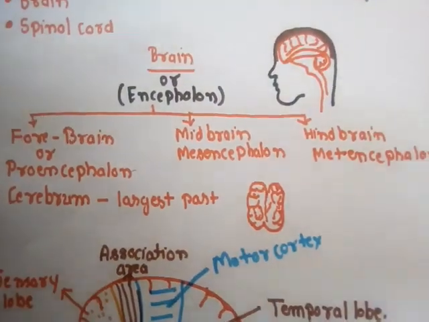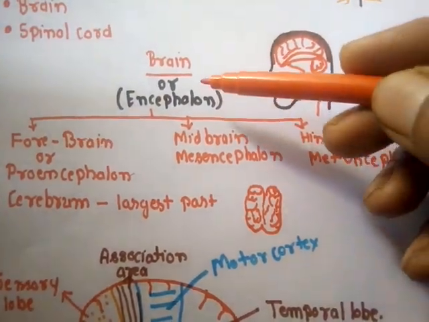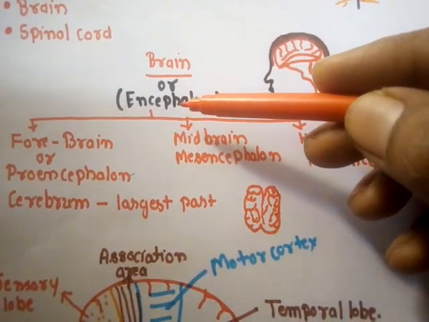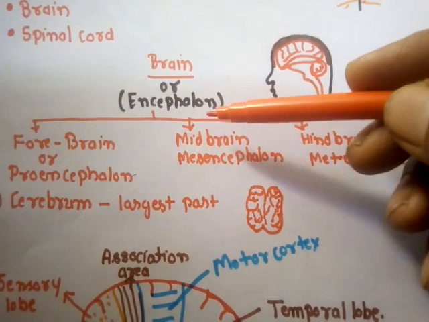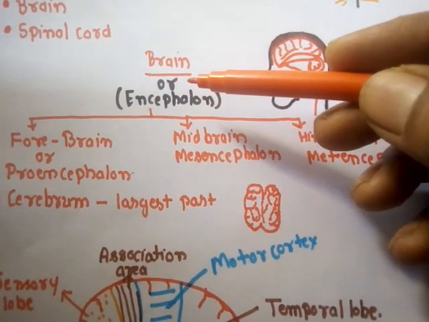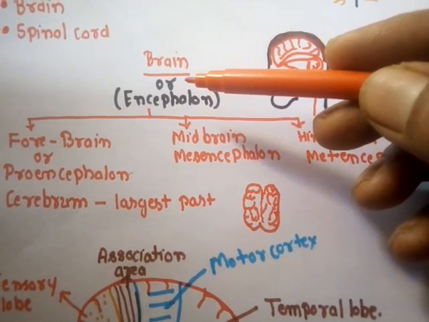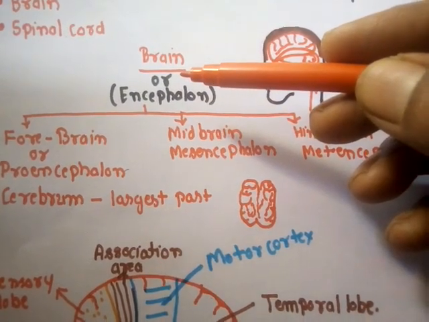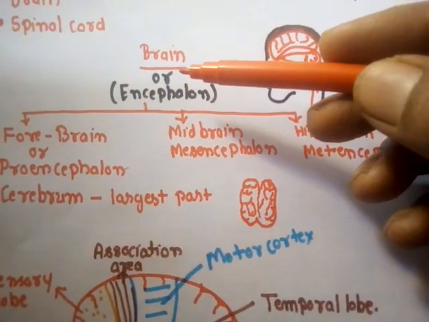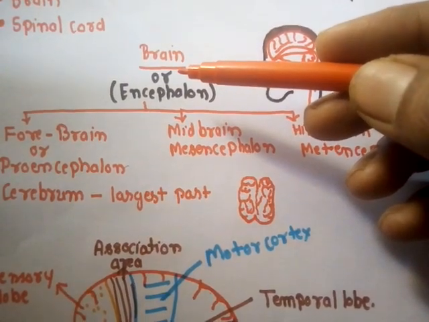Now, further, we are going to discuss a brief account of the human brain. The human brain is also known as encephalon in the Greek language. The brain is the main control and coordinating center of the body. That means thinking, decision making, controlling voluntary activity of the body, and all these functions are performed by the brain. So it is the main coordinating organ of our body.